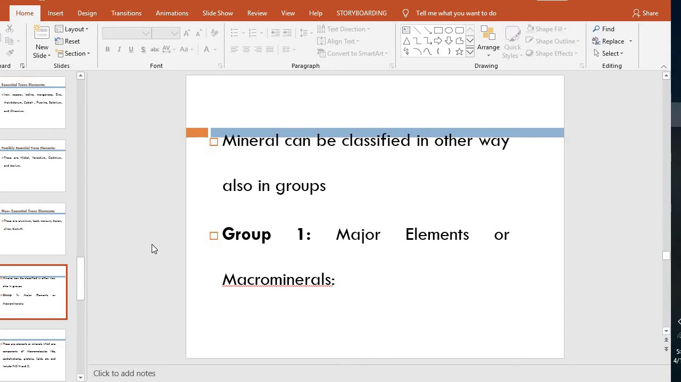Then the minerals can be classified in another way, group wise. Group 1: the major elements or macro minerals. In group 1, the minerals considered are those required by the body for performing very vital functions, and their requirement in the body is more than 100 milligram per day.